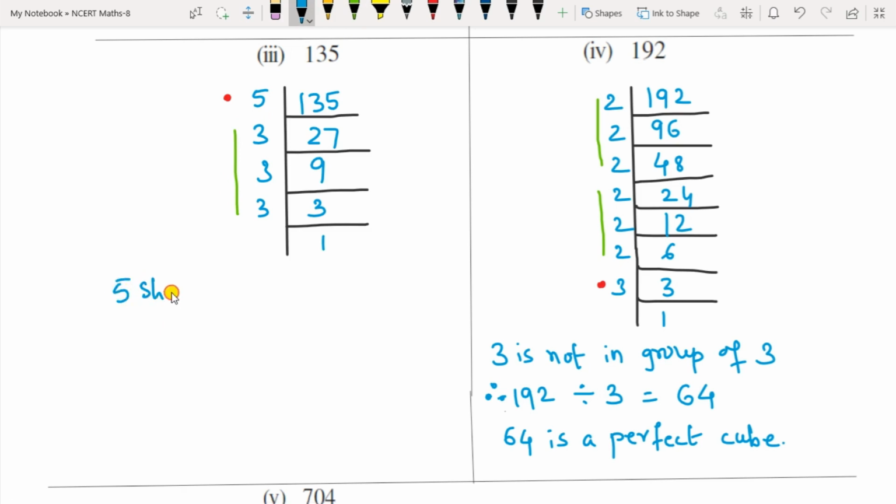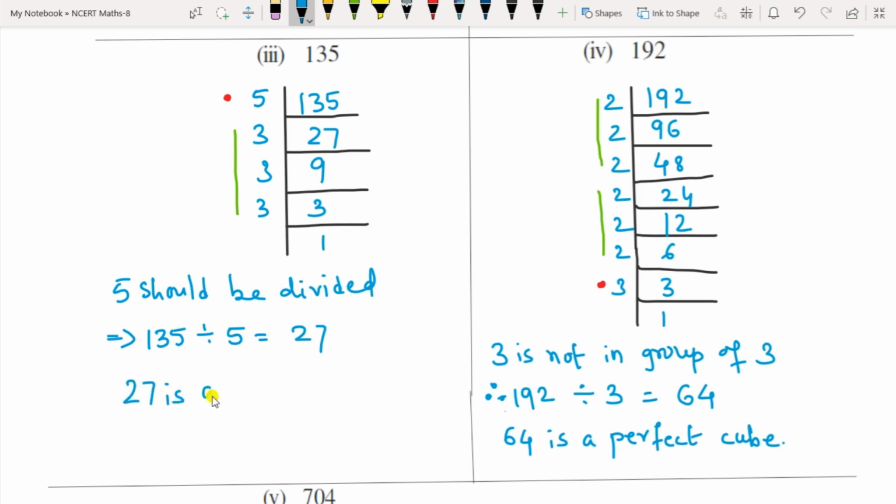So 5 should be divided. So 135 divided by 5, it gives 27. So 27 is a perfect cube.